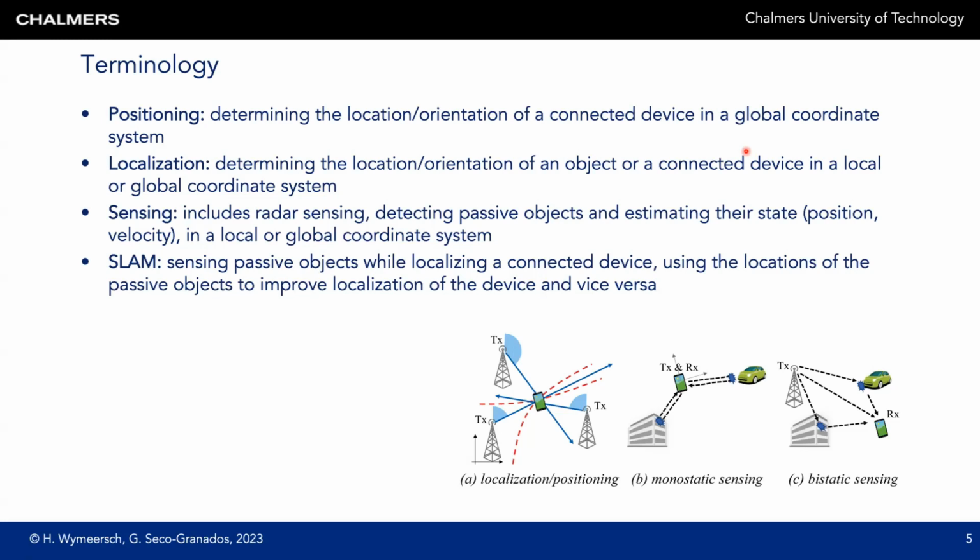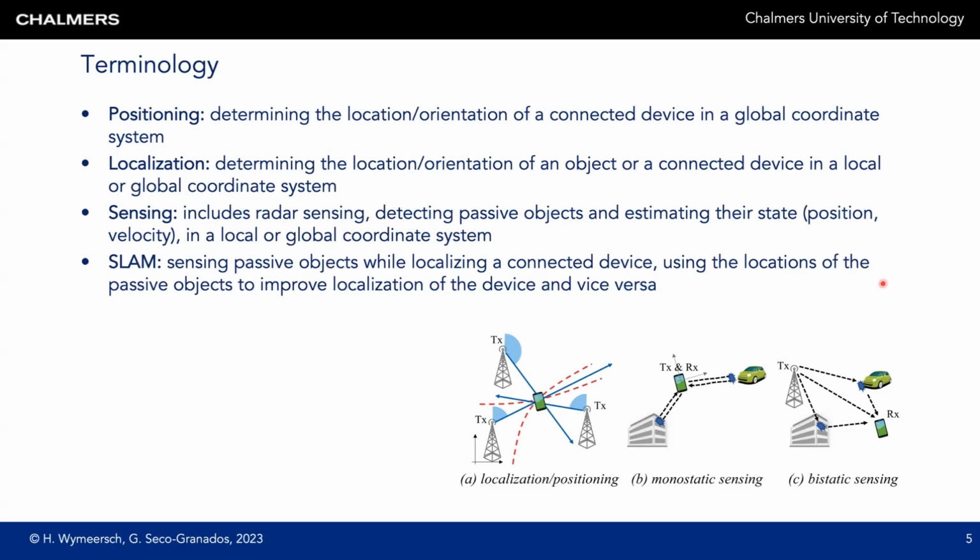And finally, SLAM, which stands for Simultaneous Localization and Mapping, involves two components. So first of all, sensing of passive objects and determining their locations, while localizing a connected device. And there, we use locations of the passive objects to improve localization, and vice versa. The figures in the bottom show these different terms.